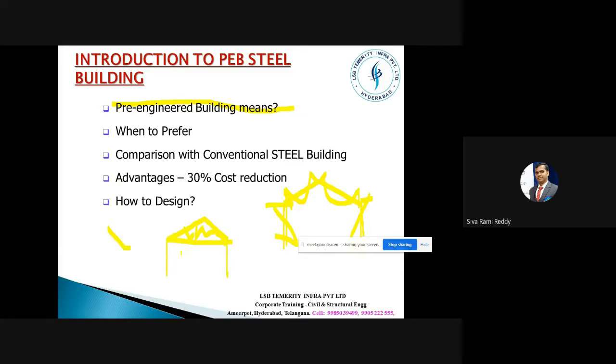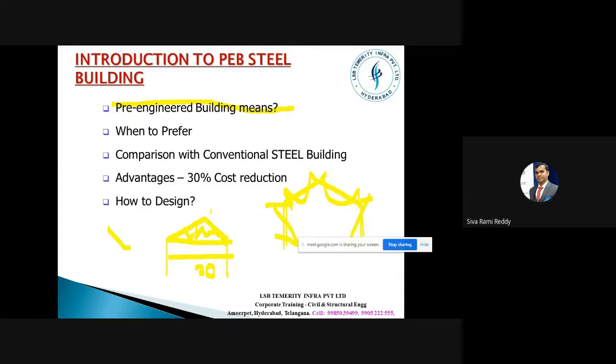What happens is when we are having a very huge span like this, it may be around 20 meters or 30 meters. If I wanted to make a very huge span like 35 meters, 45 meters, 60 meters, trust me, sometimes we can even design this structure for a 100 meter span. 100 meters span means without keeping any intermediate column, we can maintain a 100 meter span in the case of a steel structure, which is highly impossible for other cases. So that is where this kind of pre-engineered building plays an extraordinary role.